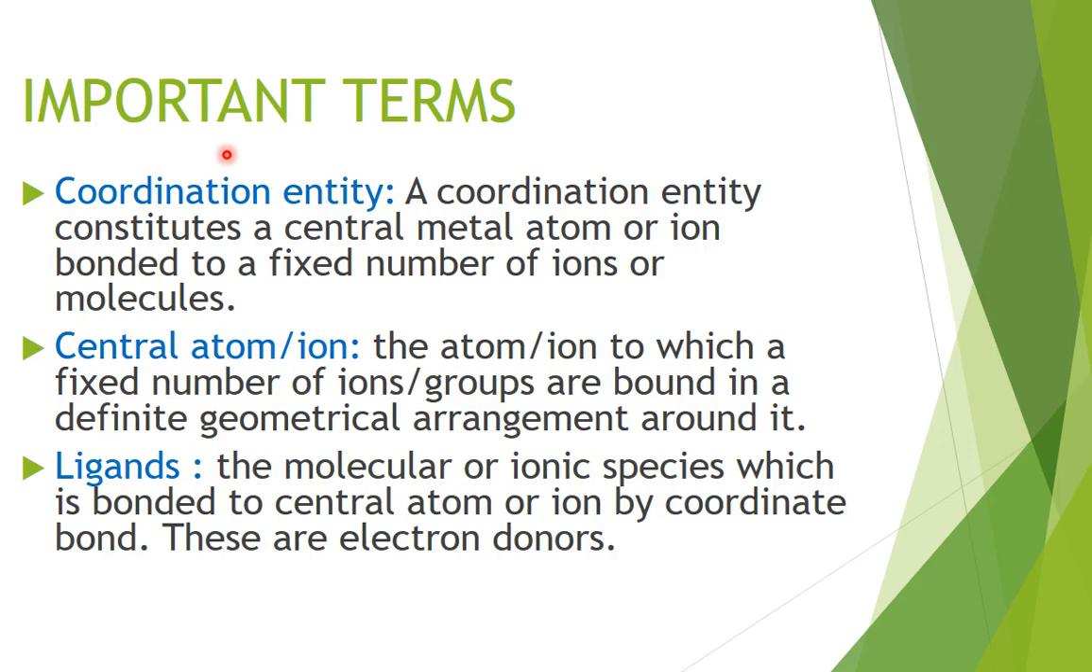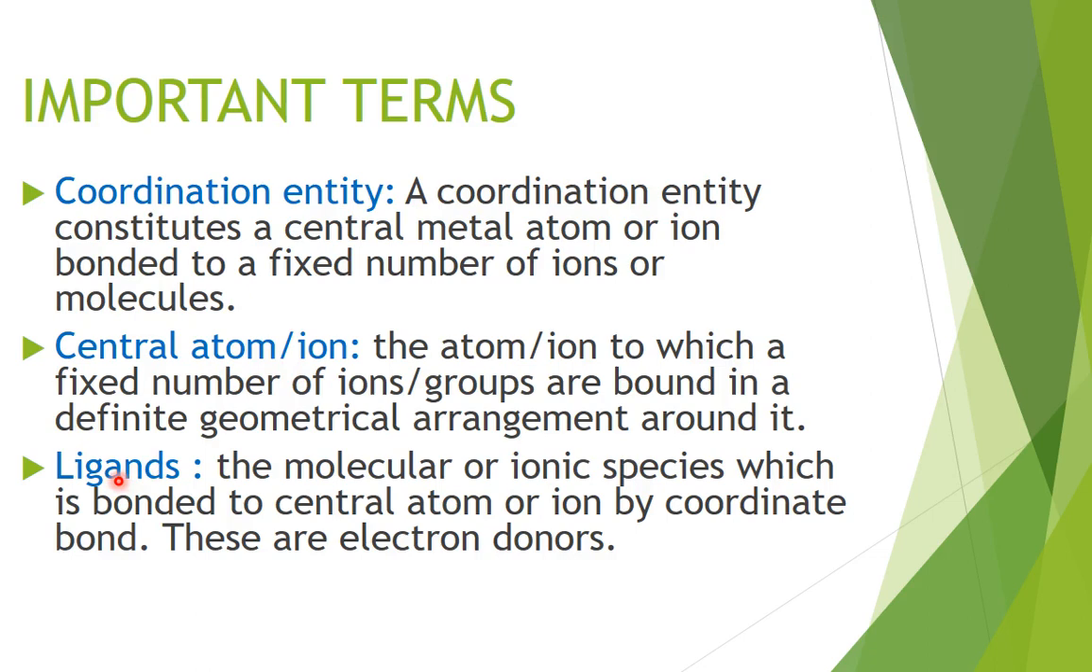Now we must know some important terms used again and again in this chapter. First is coordination entity. It consists of a central metal atom or ion bonded to a fixed number of ions or molecules. Now what is a central metal atom or ion? It is that atom or ion to which a fixed number of ions or groups are bound in a definite geometrical arrangement. This atom or ion is generally from d or f block elements.